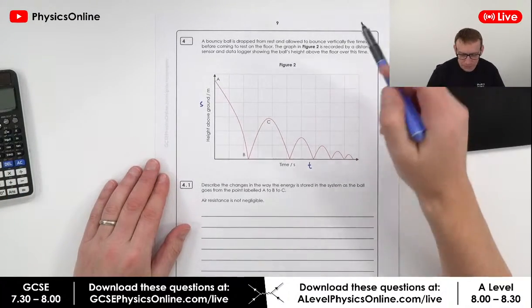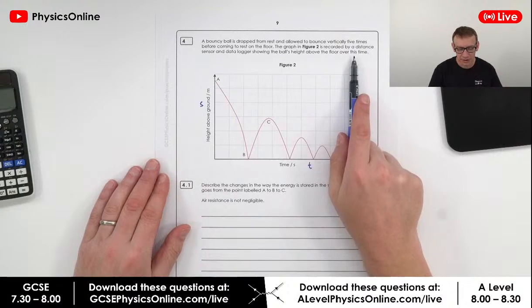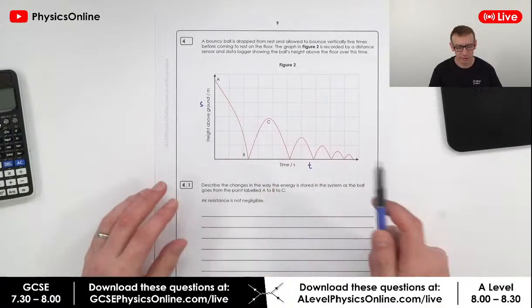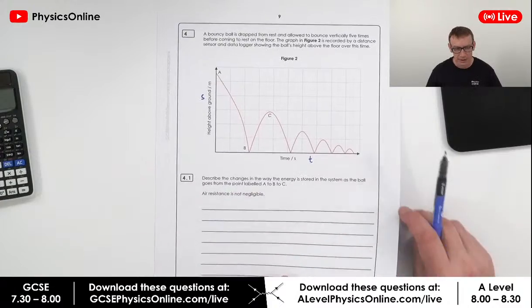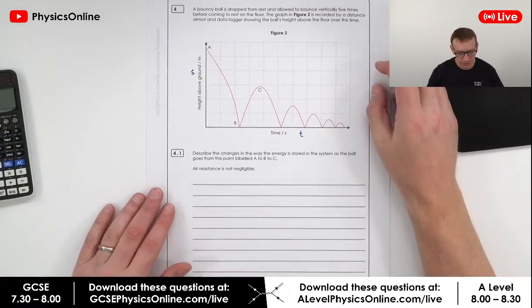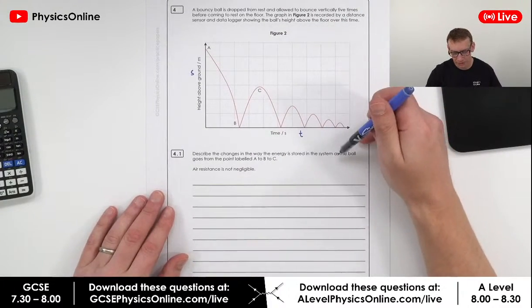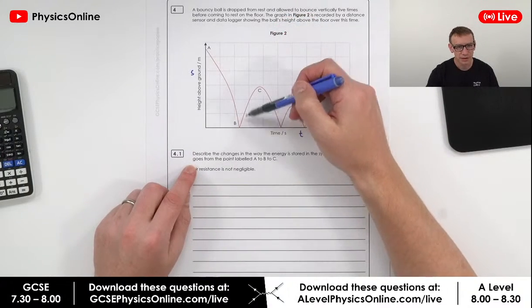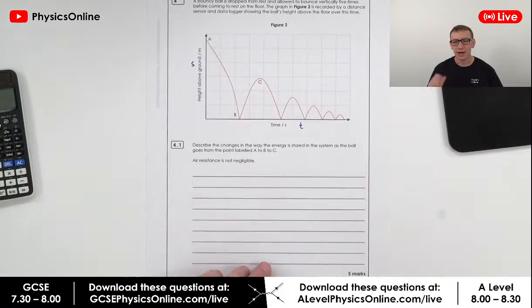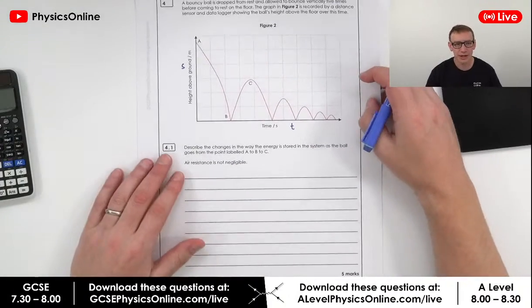Okay, it's recorded using a distance sensor and a data logger. So this gives us lots of data and it shows how the ball's height varies with time. Now the first one, we need to describe the changes in the way that energy is stored in the system as the ball goes from the point labelled A to B to C. So what we're thinking about here is the way that energy is stored.